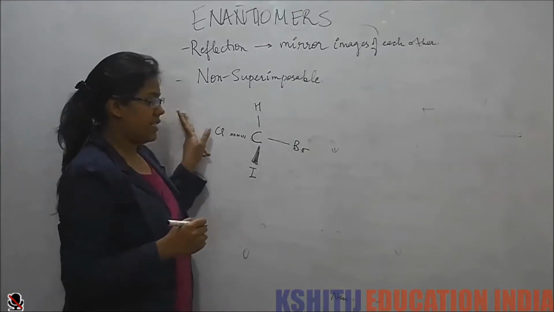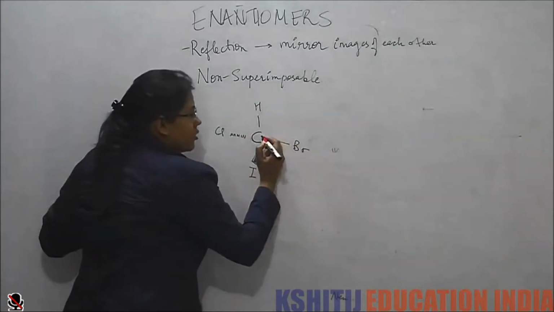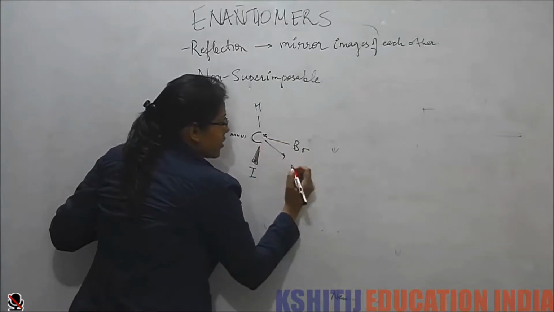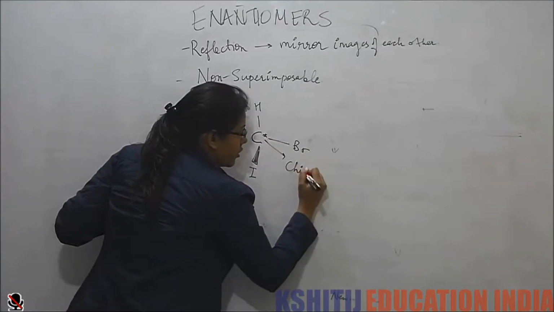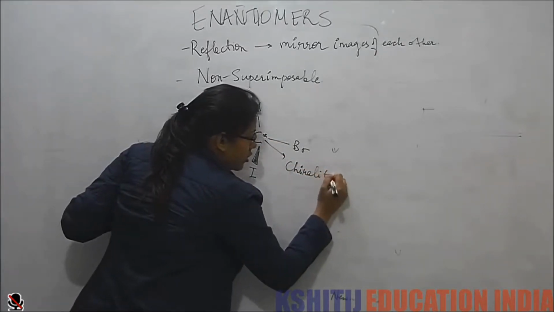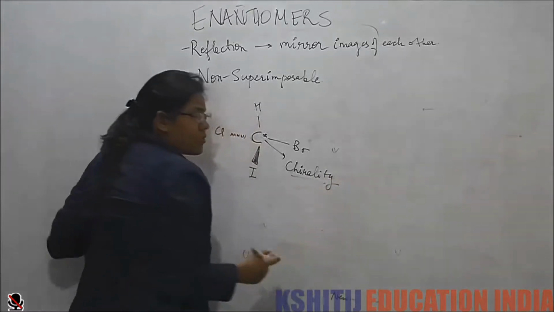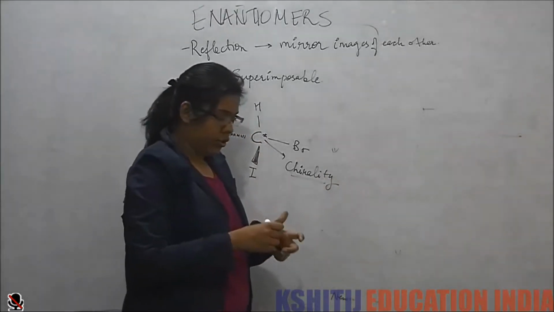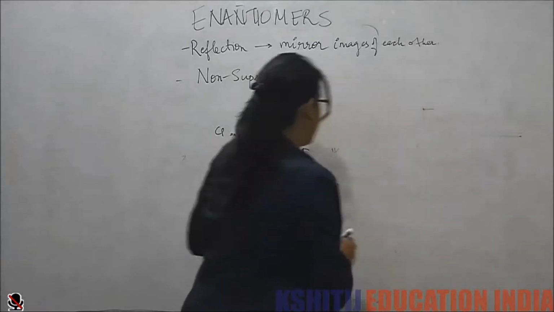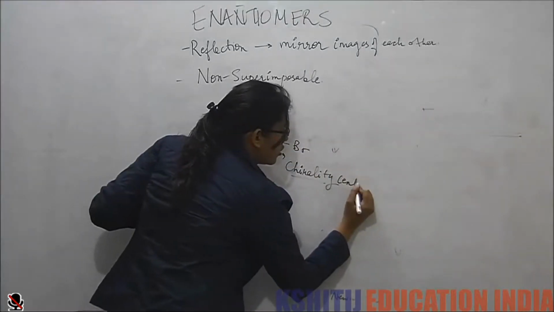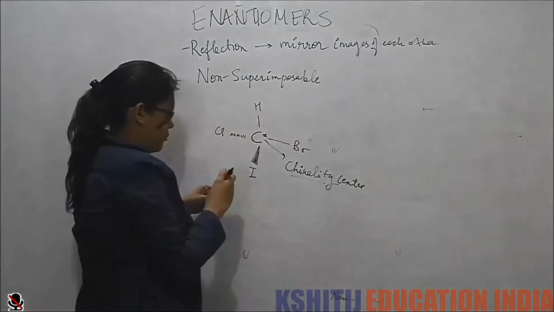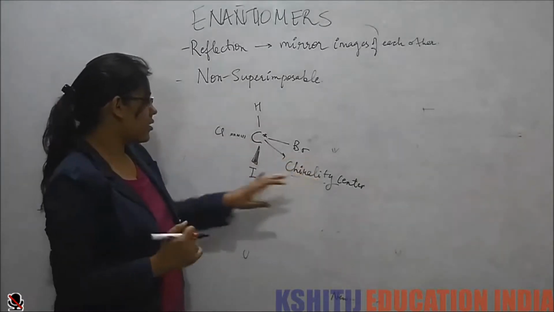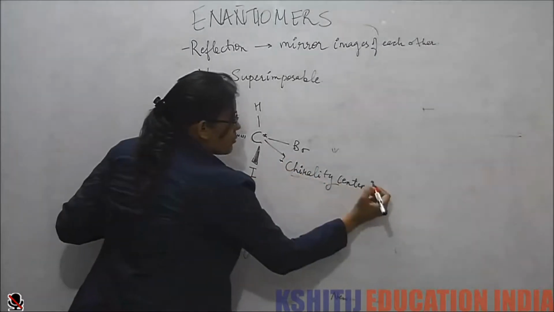In that case, this carbon is known as a chirality center. The word is pronounced as chirality. This term has now been accepted by IUPAC.